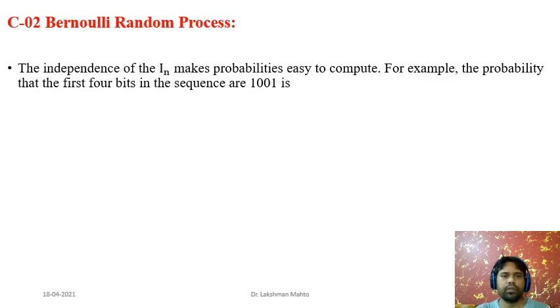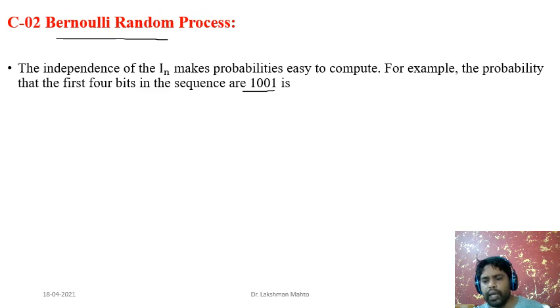When introducing the IID process, we also need to compute the probability of an event. In this Bernoulli process, in the last case, we took a sequence like this: 1 0 0 1. These four outputs we have taken. So what is the probability of this one?